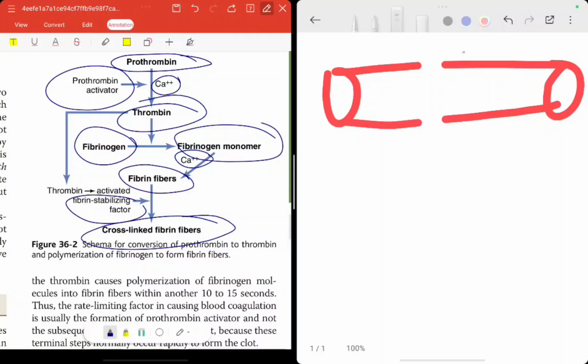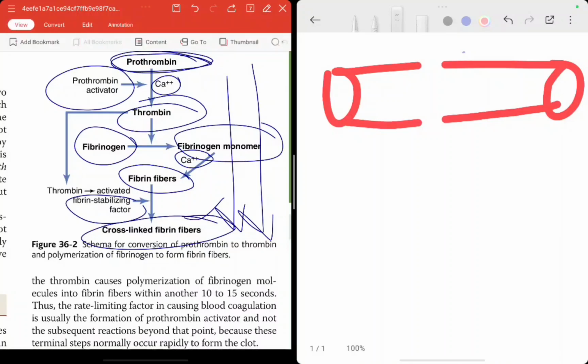So majorly for the clotting there are two major pathways. In both pathways the initial factors are different, and they form a cascade until they reach this step, which is the prothrombin step. The whole step after this is the same in both pathways, and both pathways lead to the formation of cross-linked fibrin fibers, and that's how the clot is formed. You will understand it further. Let's see.